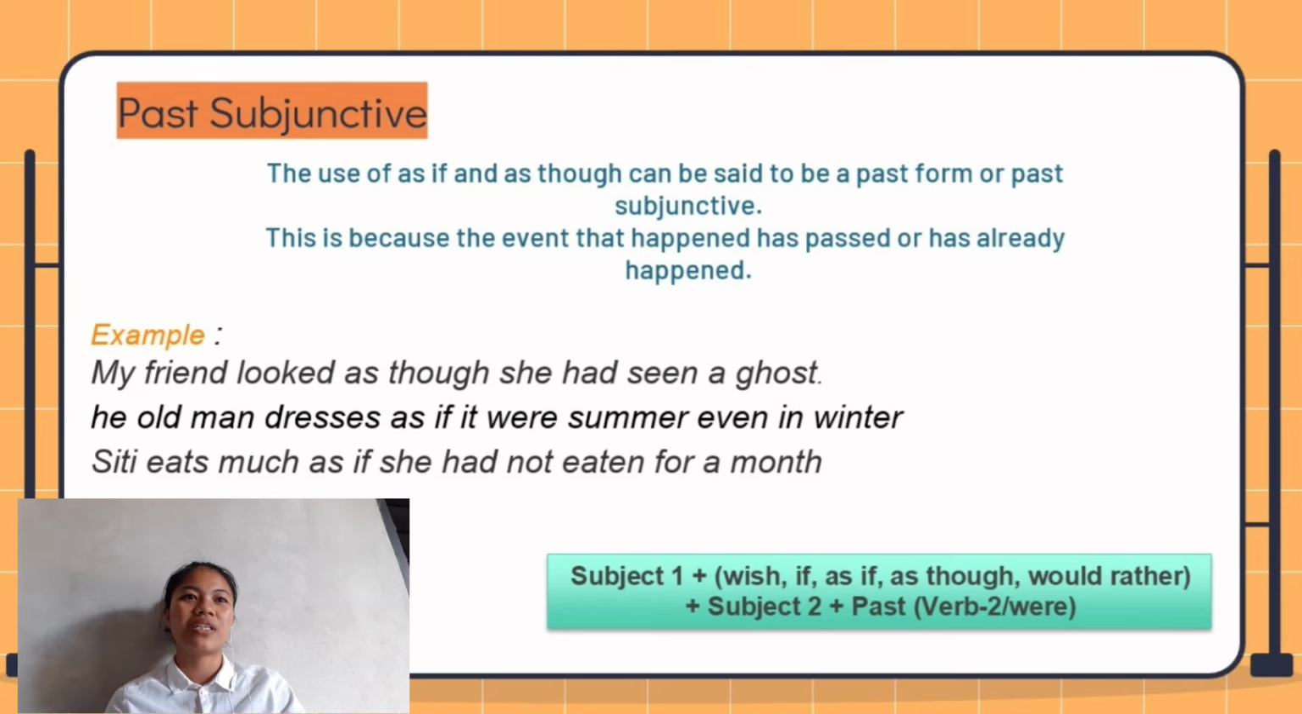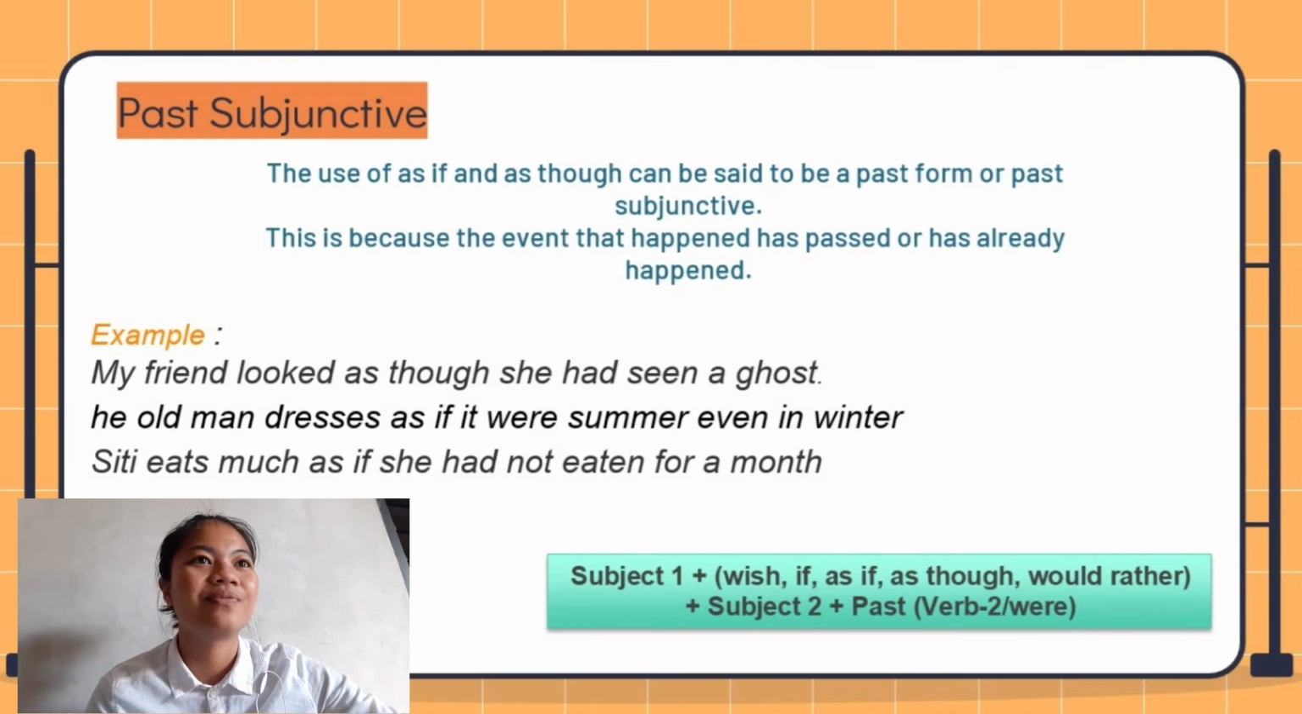The old man dresses as if it were summer even in winter. Can you guess this one? Okay, I can give you 3 seconds to guess it. Okay, correct. And then I would like to go next.